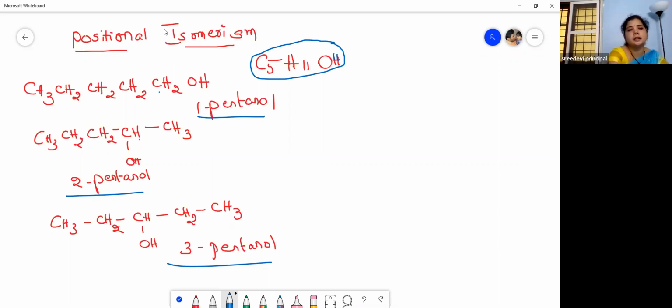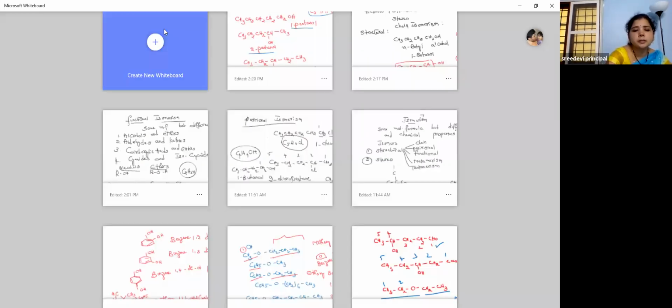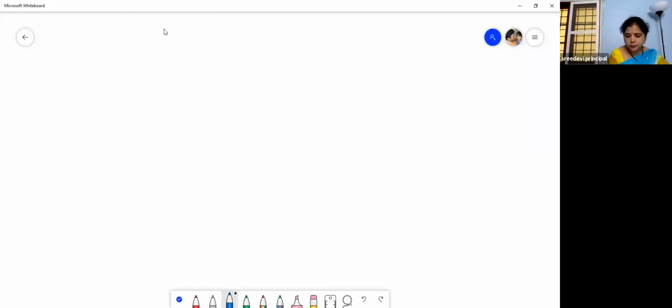Positional isomerism, right? So then coming to the next type of isomerism shown by alcohols. Alcohols exhibit functional isomerism.